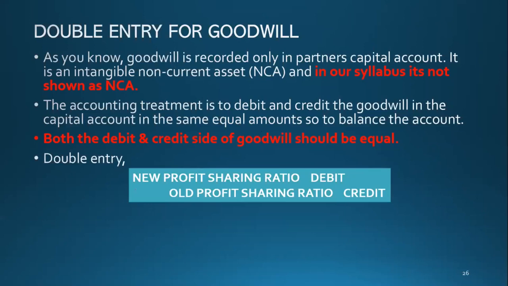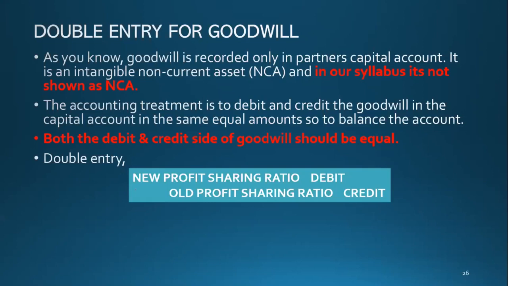The goodwill adjustment is the easiest in partnership because they will give you the goodwill amount, the new profit sharing ratio and the old profit sharing ratio. They will give you everything. And then you just need to multiply and divide and write. That's all.